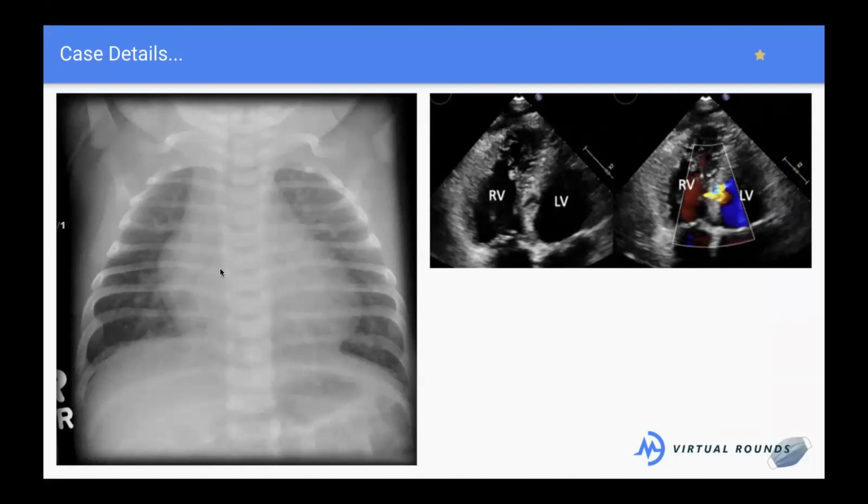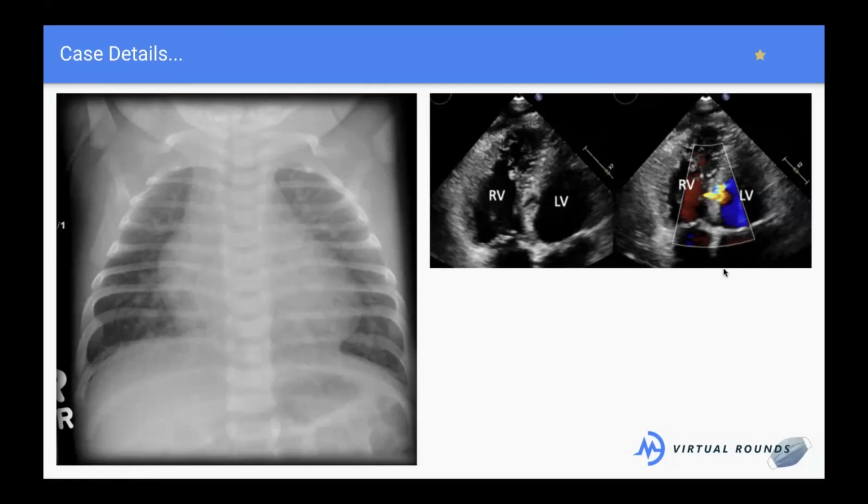Enlarged heart. Adrika, you are right. Yeah, everyone's saying the heart seems big. That's a big heart. The heart should typically not be larger than half of the cavity. So if this is the entire cavity, this is way more than half. Lots of things can make the heart big, so that's not necessarily diagnostic, but it's nice to see. Well, it's not nice for Parker, but it's nice for us to see that the heart's big. And we're seeing some fluffiness around here, which is usually fluid, as you guys said. So we're seeing a little fluid, big heart, greater than half of the cavity. And that's pretty much all else we're seeing here.